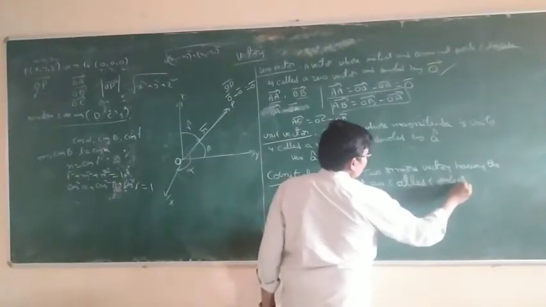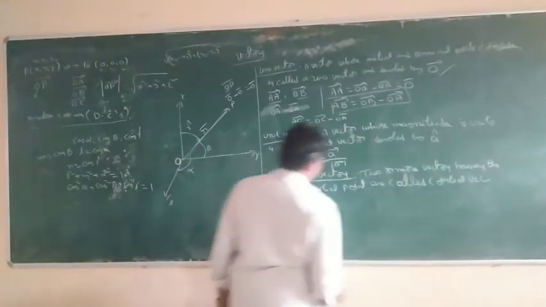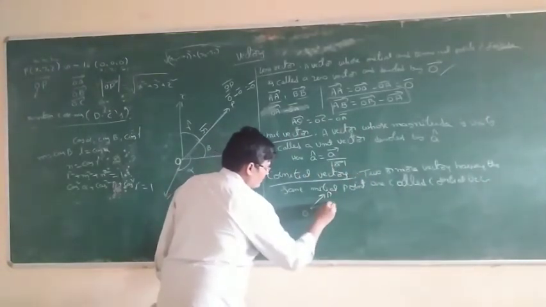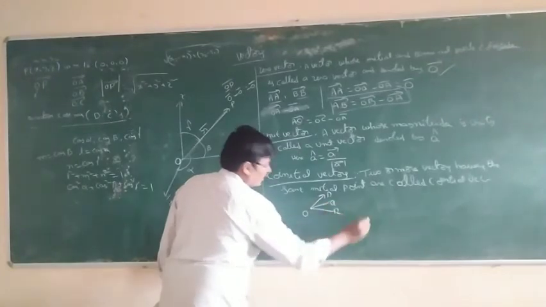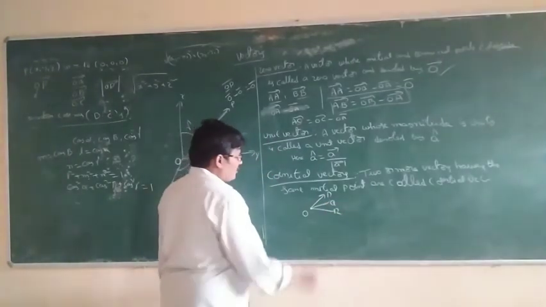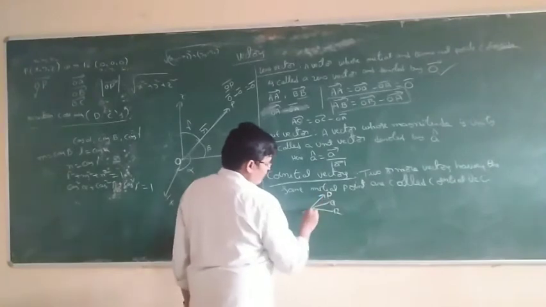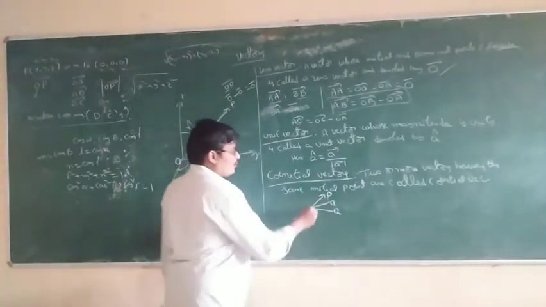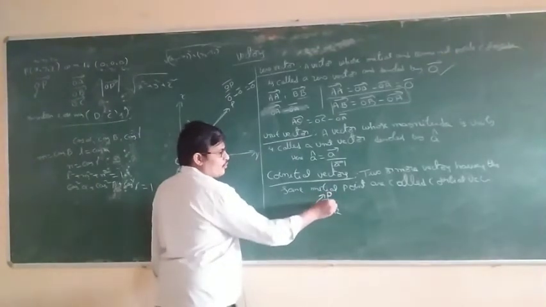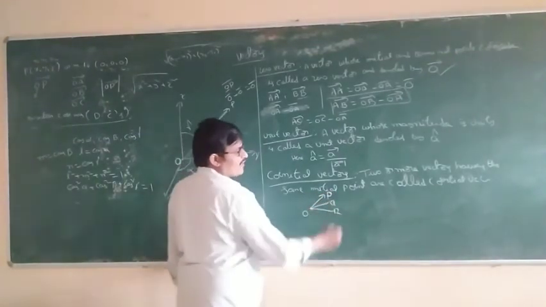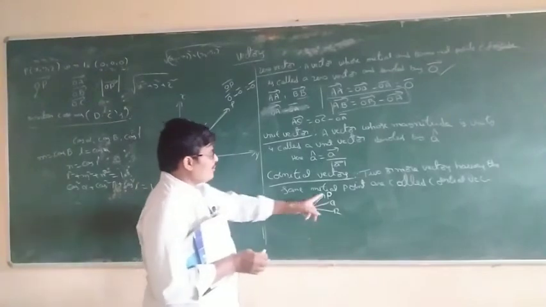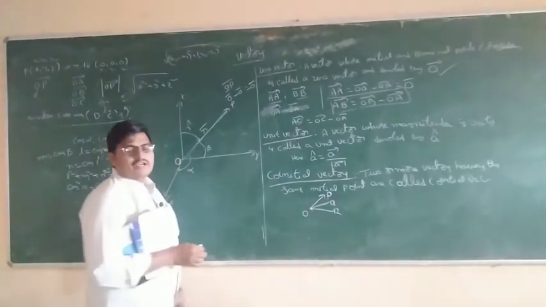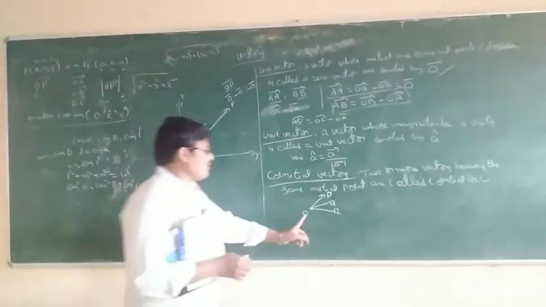For example, O, P, Q, R. OP vector is a position vector with initial point O, OQ vector has initial point O, and OR vector has initial point O. So OP, OQ, OR have the same initial point.